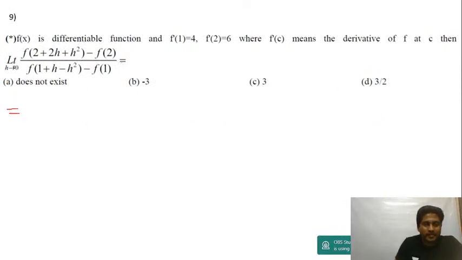Now listen, h tending to 0, you will get this as 0 by 0 form, because you get f of 2 minus f of 2 upon f of 1 minus f of 1. Right, you get 0 by 0 form. So I'm going to use L'Hopital's rule, follow carefully.